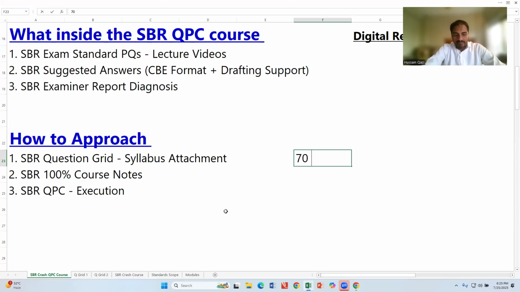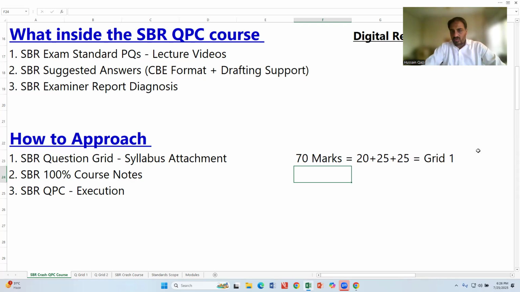70 marks. First, you need to secure 70 marks. That is 20 marks for Section A question 2, then Section B with 25 and 25 marks questions. So this is what grid 1 is about. What is the grid? I will let you know. Then 30 marks, that's about group accounts.